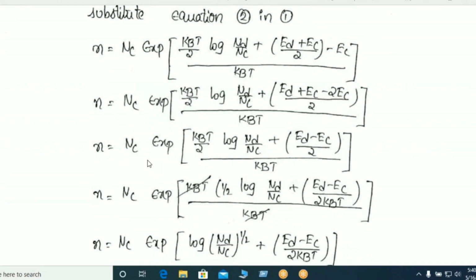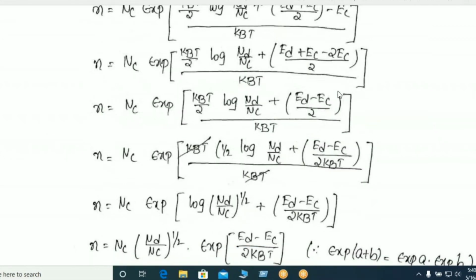Now n is equal to Nc into exponent of kBT by 2 into log of Nd by Nc plus Ed minus Ec by 2. That means Ec minus 2Ec means minus Ec. Then n is equal to Nc into exponent of, take the common factor kBT, write a bracket here, then divide by kBT, and cancel this kBT and this kBT.